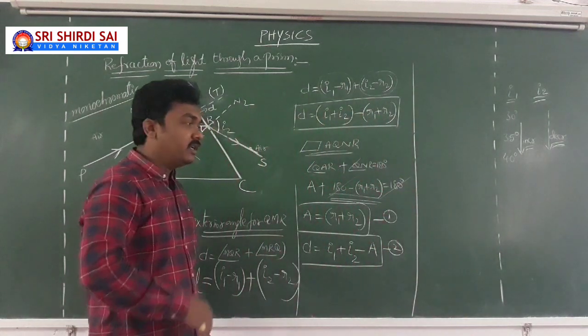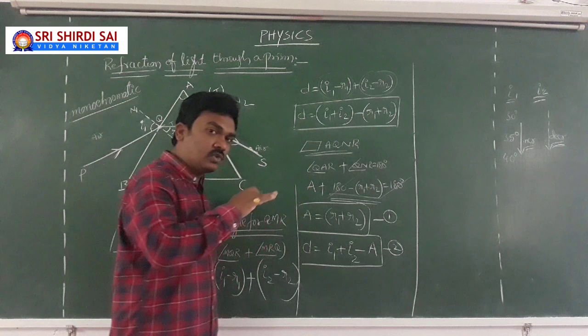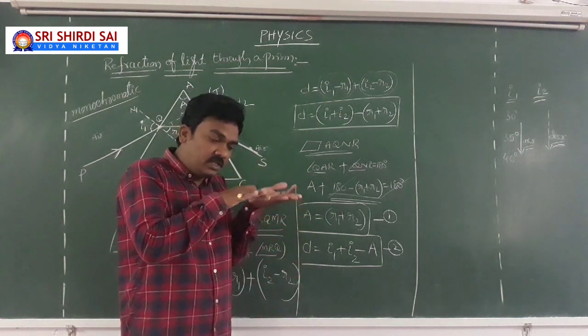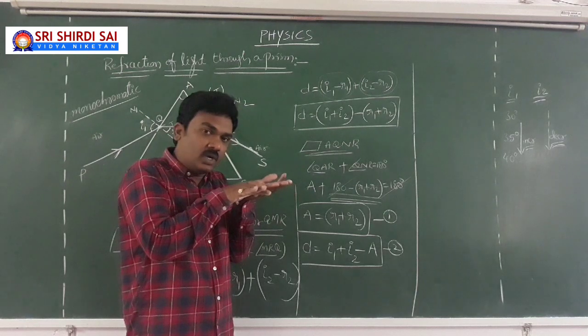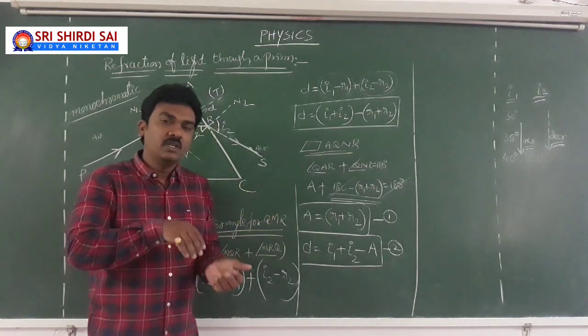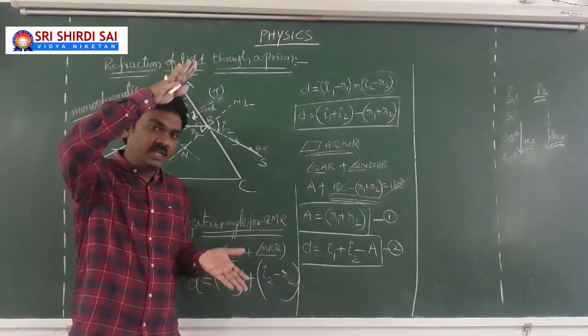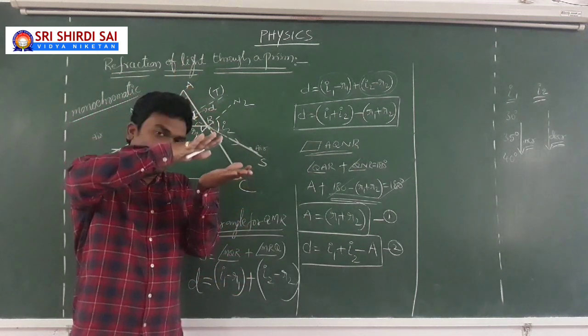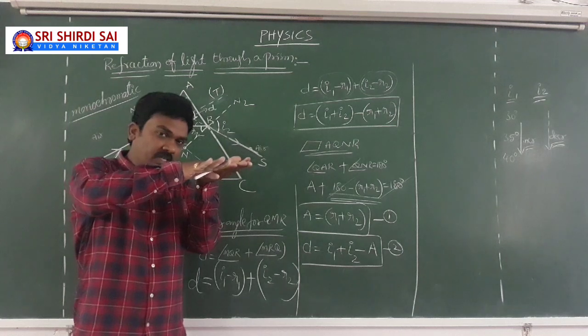What you need to understand: when the I1 value increases, the I2 value decreases. So at one time I1 can be equal to I2. Their numerical values are moving in opposite manner, increasing and decreasing.